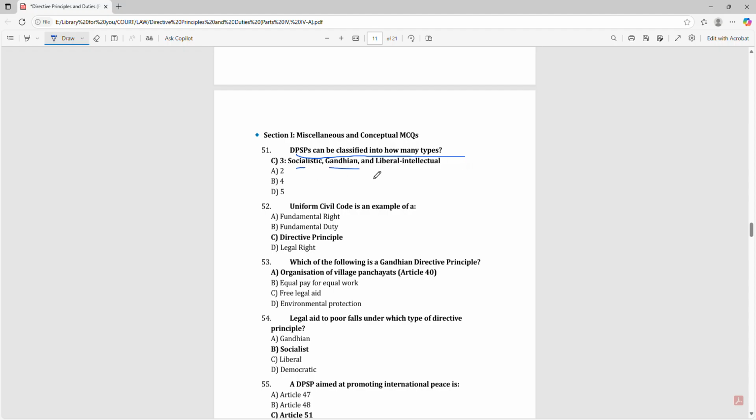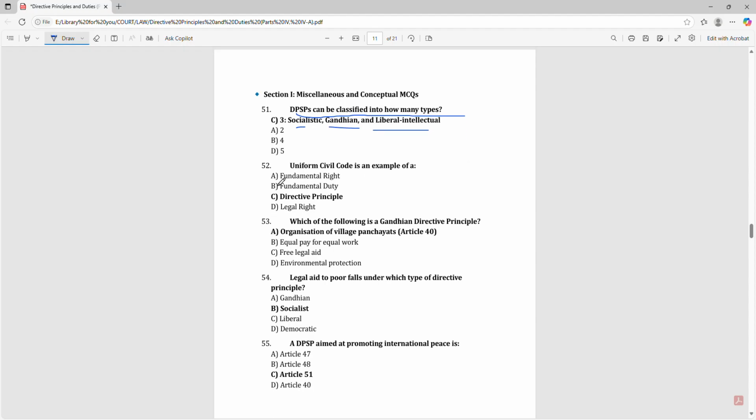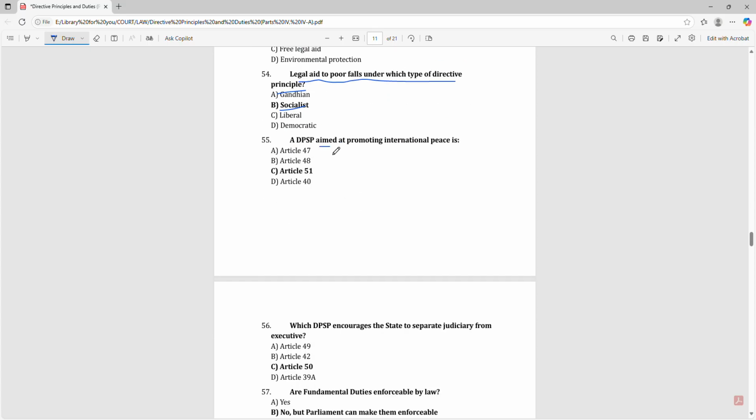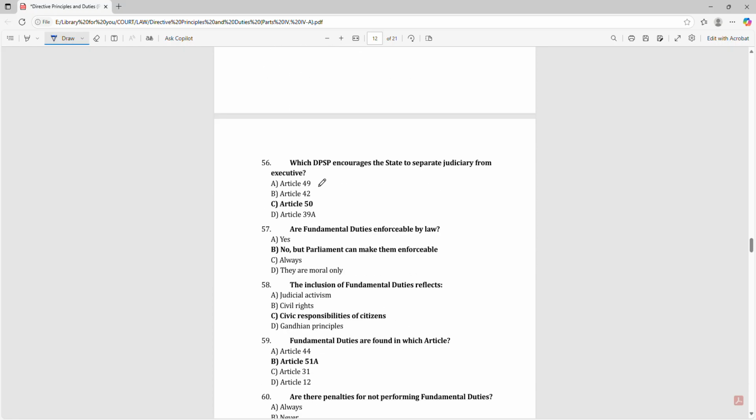DPSPs can be classified into how many types? Socialist, Gandhian and liberal-intellectual. Uniform Civil Code is an example of a directive principle. Which of the following is a Gandhian directive principle? That is organization of village panchayats. Legal aid to the poor falls under which type of directive principle? That is socialist.